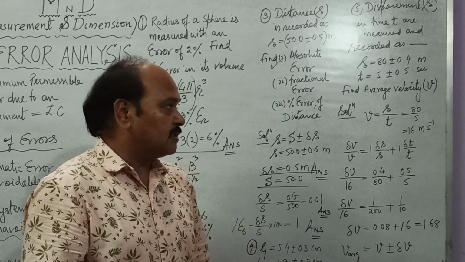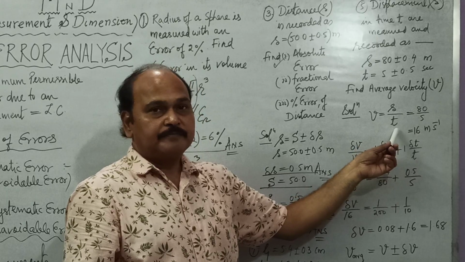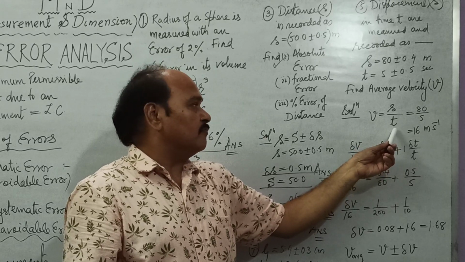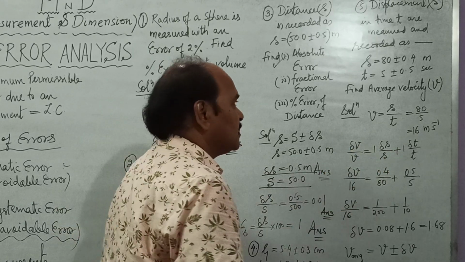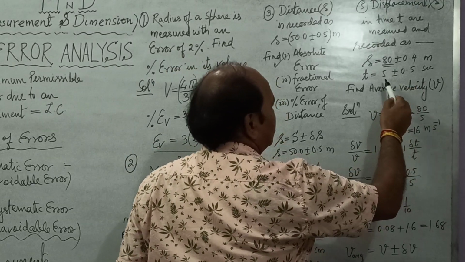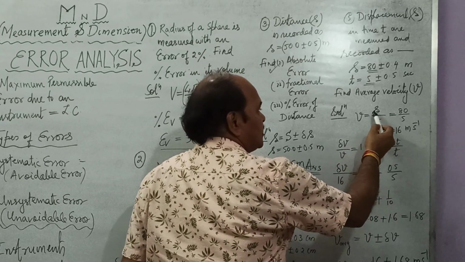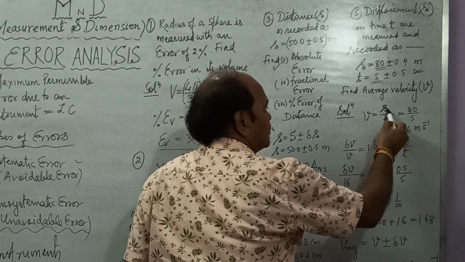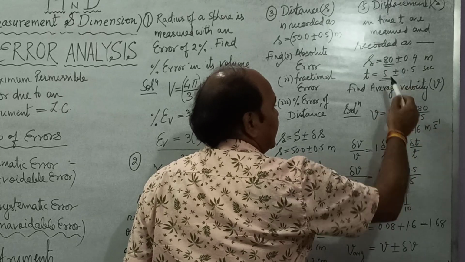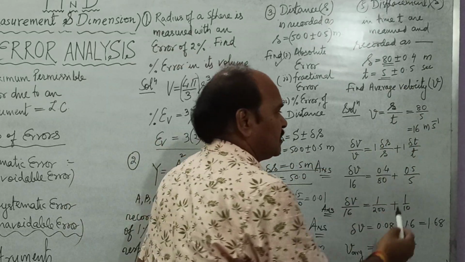Average velocity is the ratio of displacement to time. So what is the absolute value of displacement? 80. And what is the absolute value of time? 5. So the absolute value of velocity is 80 upon 5, that is 16 meter per second. So this is the absolute value of velocity.